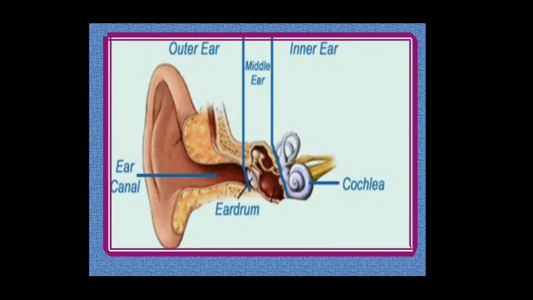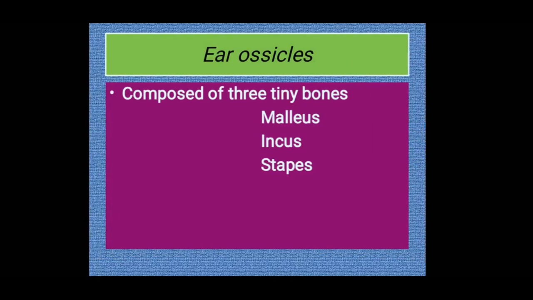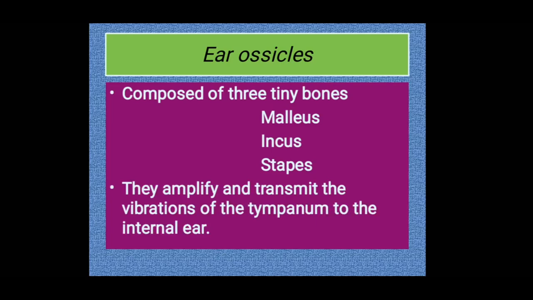So this is a picture showing the middle ear. Here you can see it is a small portion but is composed of many parts. Which are the parts? Ear ossicles, eustachian tube, oval window and round window. These are the major parts inside the middle ear. The ear ossicles are composed of three tiny bones: malleus, incus and stapes. They amplify and transmit the vibration of the tympanum to the internal ear.